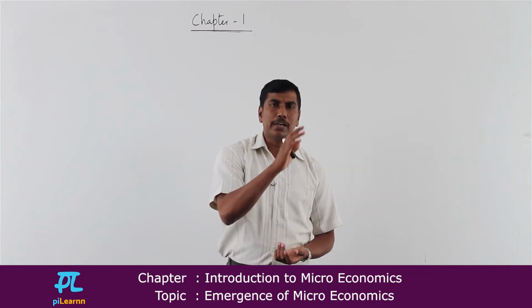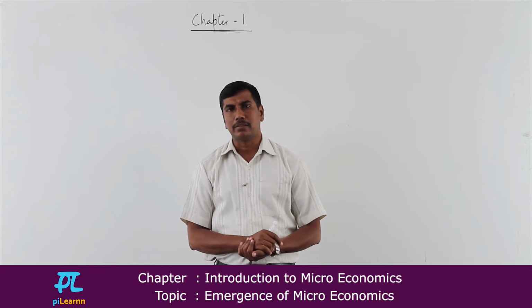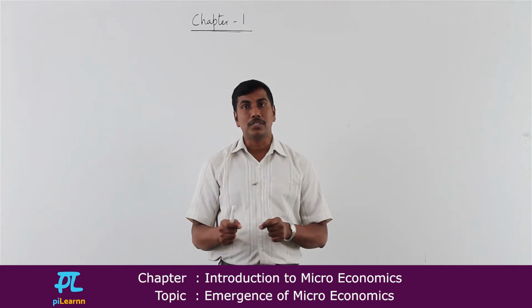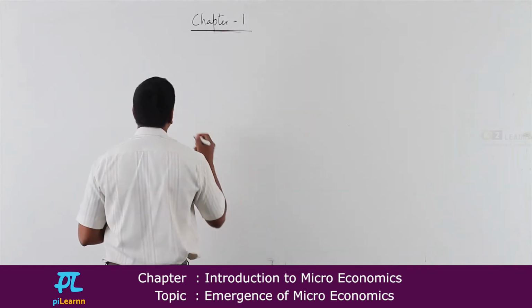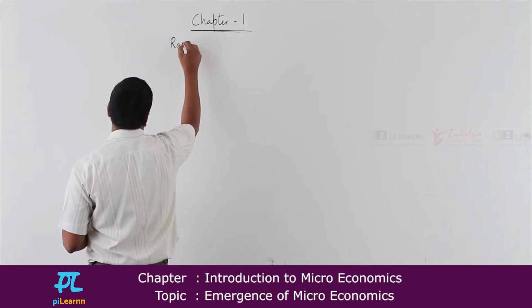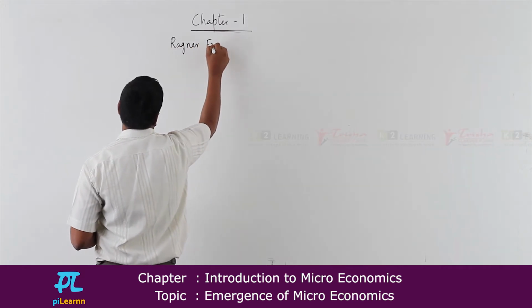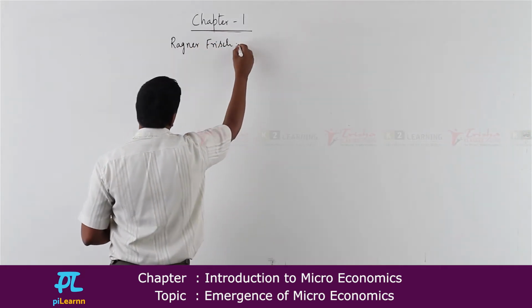I think I would have already told you in the first part that the concept of micro and macroeconomics was introduced into economics by an economist named Professor Ragnar Frisch. He was from Oslo University.